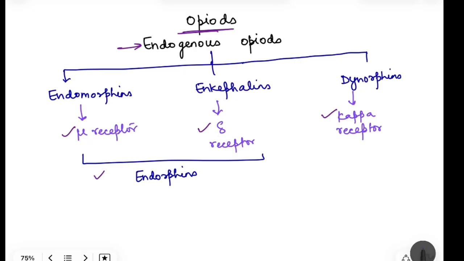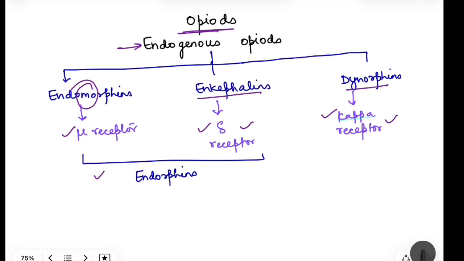Endorphins is a term which is commonly used to denote all endogenous opioids, but that is not so. Endorphins themselves are a different set of chemicals. So we have endomorphins. Endomorphins has M, it acts on mu receptors. Then we have enkephalin, which acts on delta receptor, and dynorphins, which act on kappa receptor.